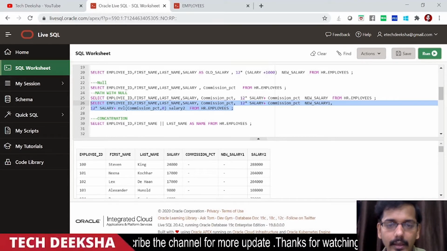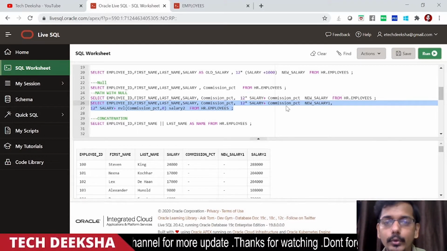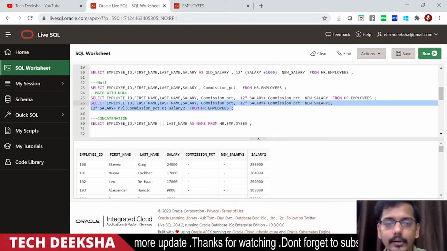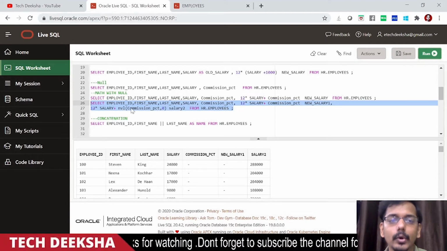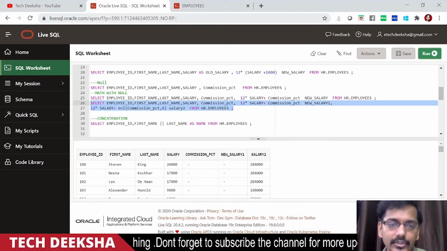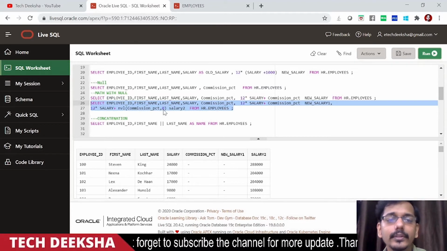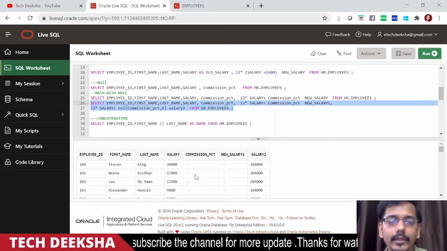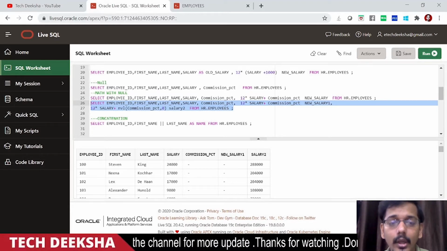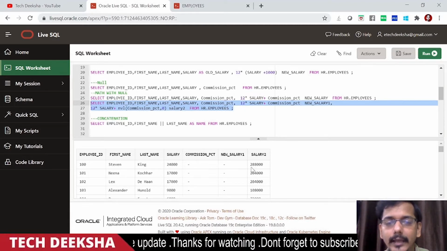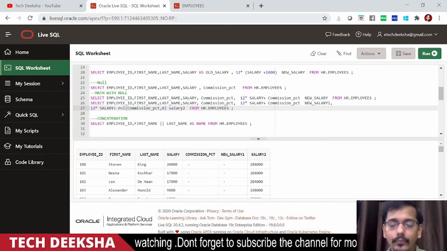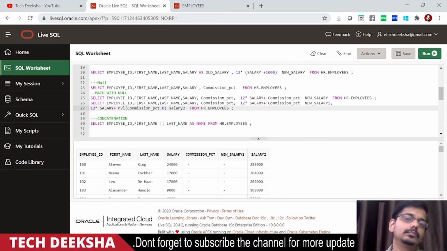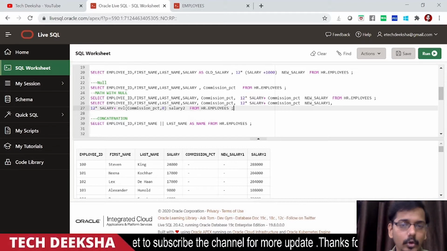Here you can see in new salary we are not using any null function, so we are getting null. But in salary 2 we are using the NVL function, NVL of commission percentage and 0. So it replaces the null value with 0, and then it will calculate 14 into 24 plus 0, so it will be 2,88,000. In this way we are performing operations with null.